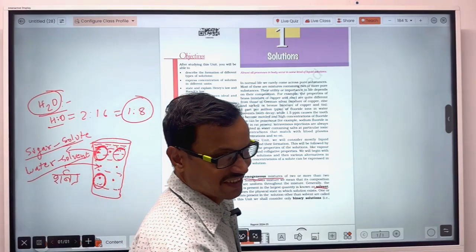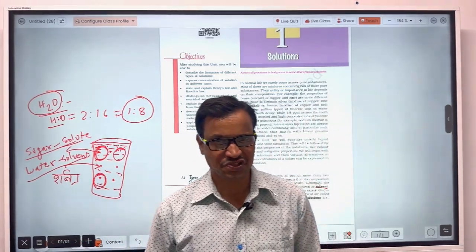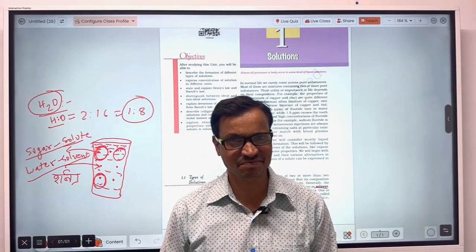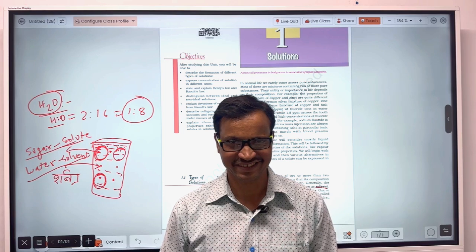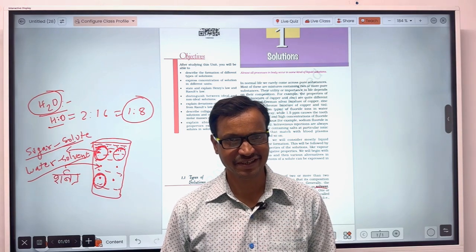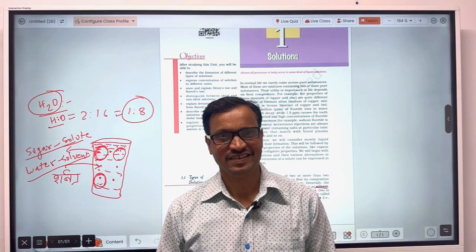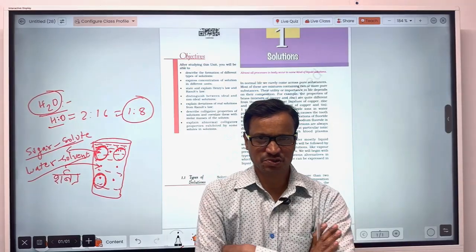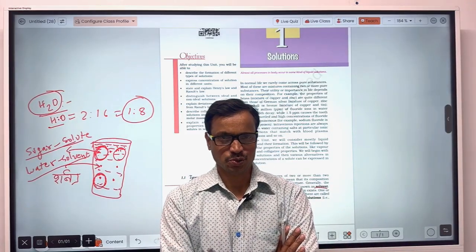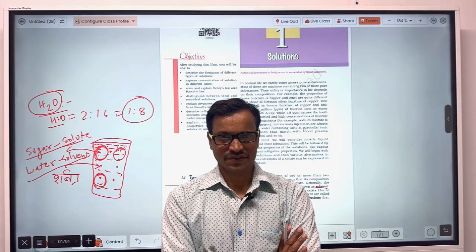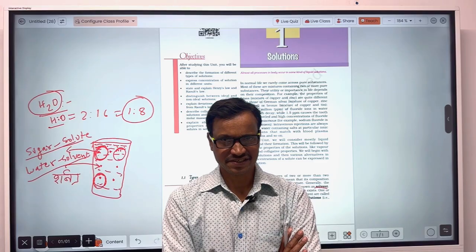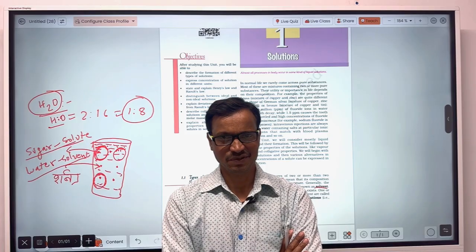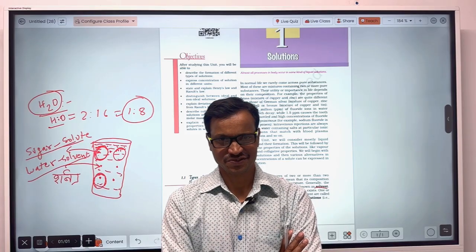Okay, now let's see binary solution. As the name indicates, binary means there will be two components. That means binary solutions are those solutions in which there are only two components, one solute and the other solvent.